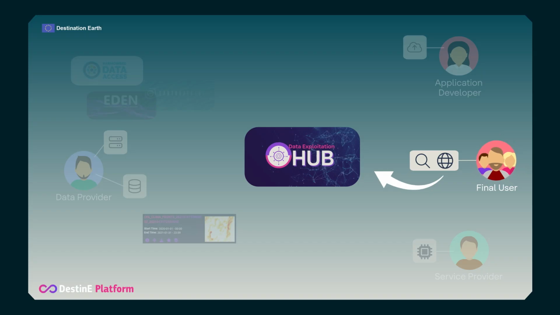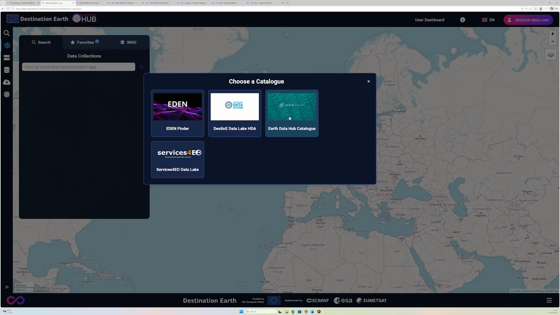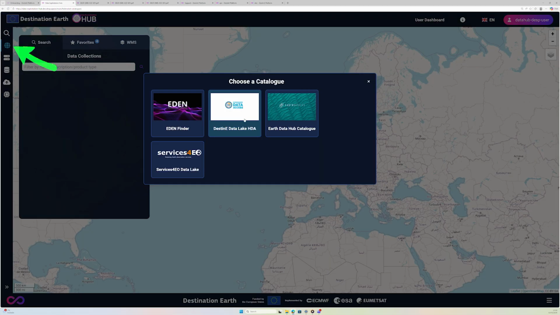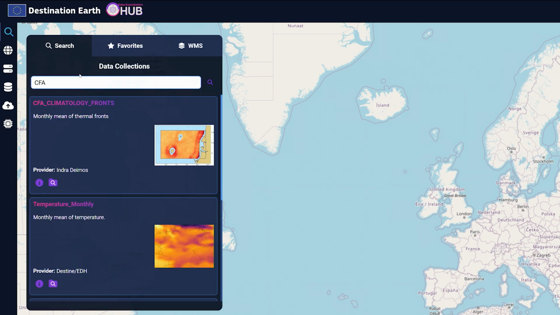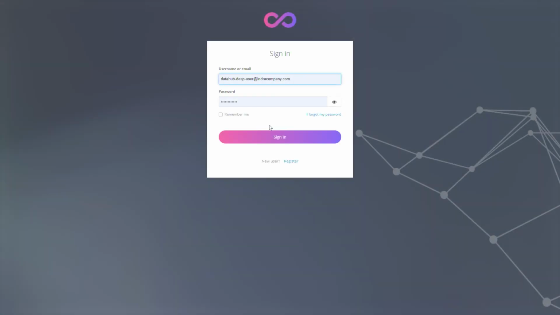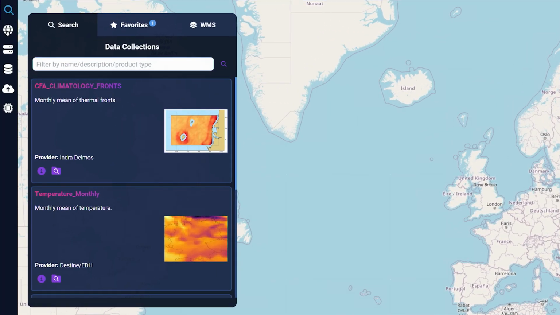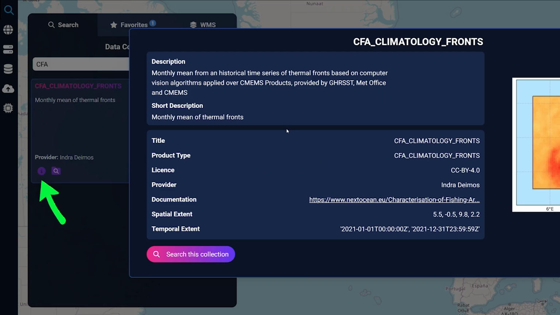Final users are able to perform data discovery over the datasets available in the internal or federated catalogs. Once the catalog is selected, the user might browse available data collections and filter them by name, description, or product type. Note that upgraded access subscription is needed for accessing the DestinE Digital Twins data. You can view the details of a specific data collection by clicking the Info button.